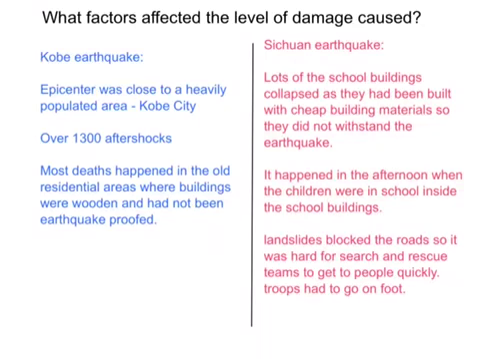In the Sichuan earthquake, lots of the school buildings collapsed as they had been built from cheap building materials and they did not withstand the earthquake, hence the reason why so many children were killed in this earthquake event. Also, the time of day that the earthquake occurred in China was in the afternoon. This is when children were in school and inside the school buildings, hence when the buildings collapsed, this is why a significant number of children were killed.